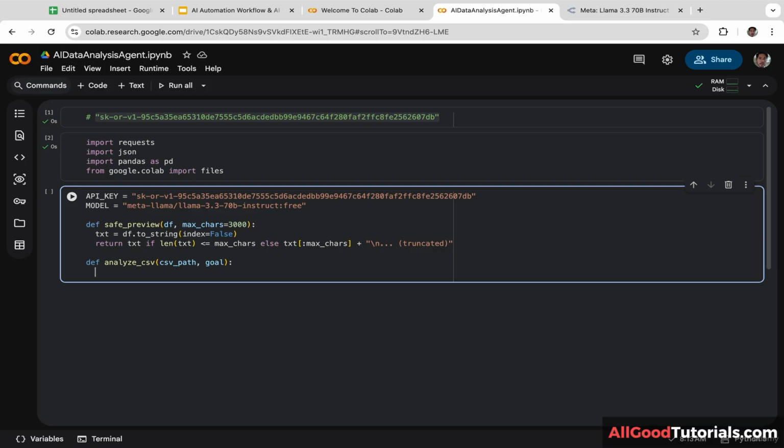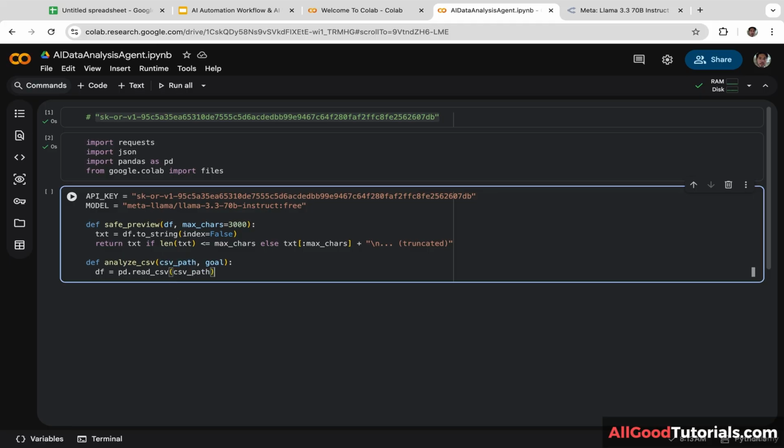Okay, firstly, we are going to load the uploaded CSV file. Let's create a new variable. I'm going to name it df. And to load the datasets, we are going to use pd.read_csv. And let's copy and paste CSV path and let's put it inside the parentheses.